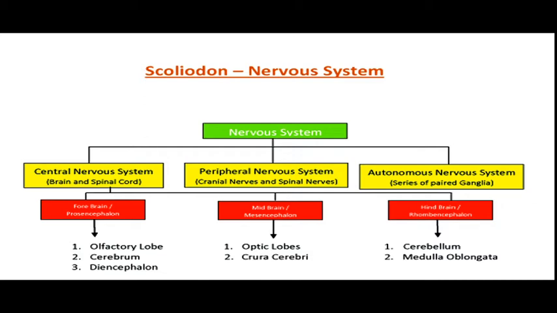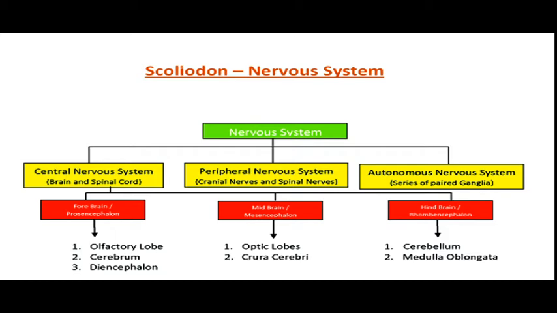First one is central nervous system, which includes the brain and the spinal cord. Second division is peripheral nervous system. This division includes the nerves which arise from brain, cranial nerves, and the nerves which arise from spinal cord, spinal nerves. The third division is autonomous nervous system. This includes a series of paired ganglia. The central nervous system, as I said, includes brain and spinal cord.